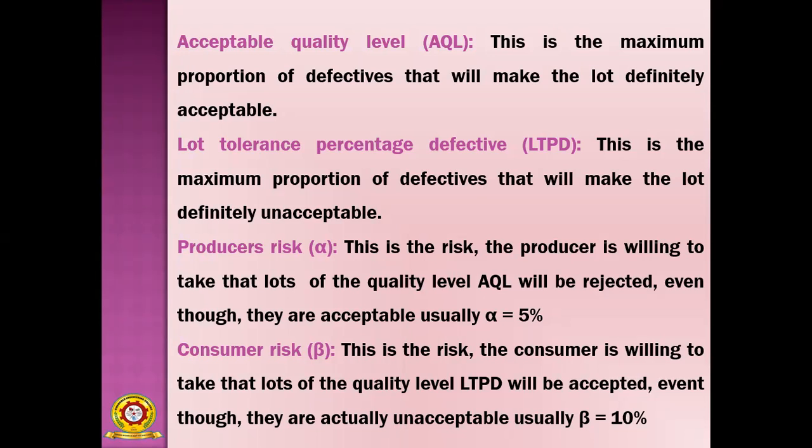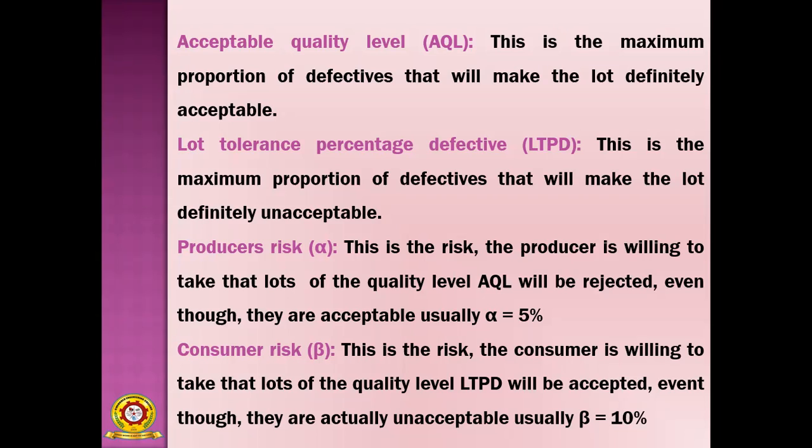So from the consumer also there is a risk. Up to that lot tolerance percentage defective, the consumer is ready to take the risk and accept the lot, even though they are actually unacceptable, usually 10%.